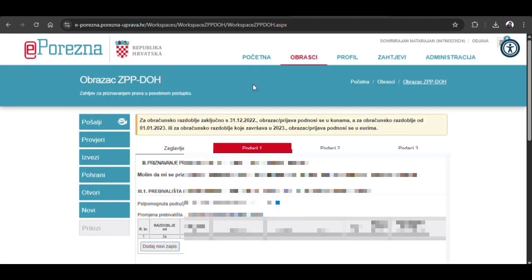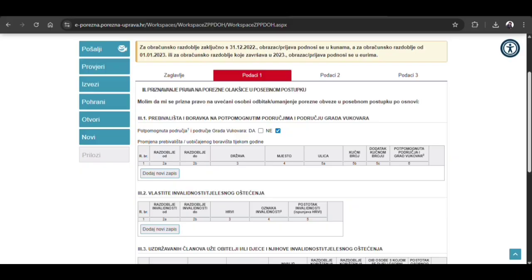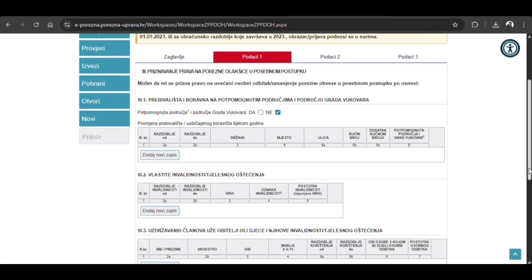I am going to click data 1, the second page. So I am going to translate it. Let's see what options they have.